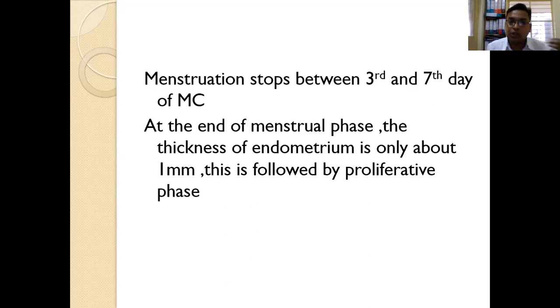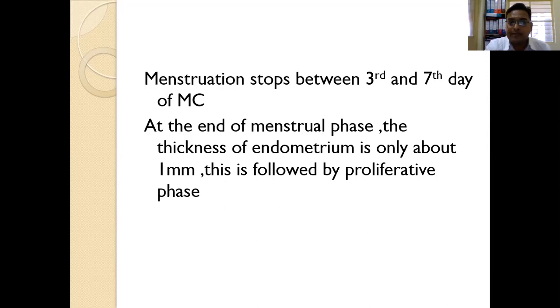There is some involution of uterus. Uterine lining becomes thin because of decreased level of estrogen and progesterone, and that lining gets desquamated. Endometrium desquamation will occur, and because of contraction of the uterus, this entire material is getting expelled out through the vagina. This is called the menstrual phase.